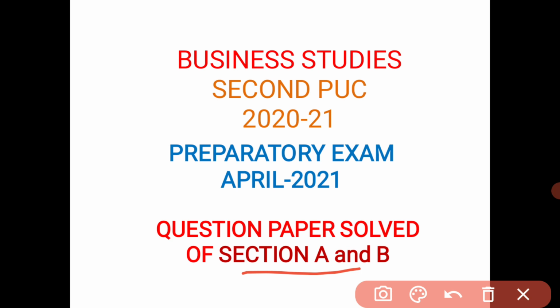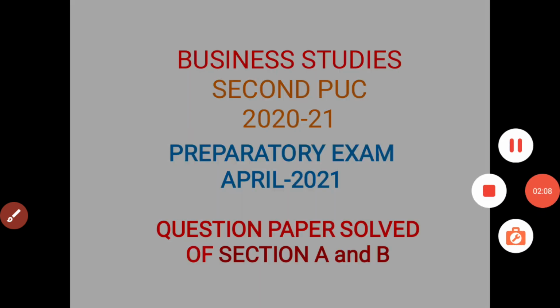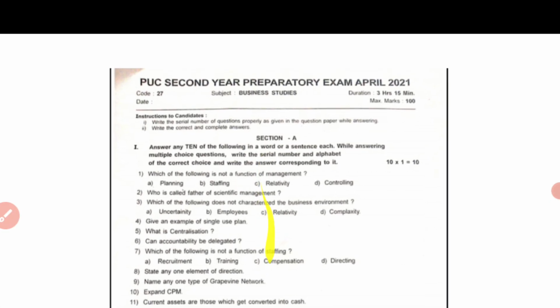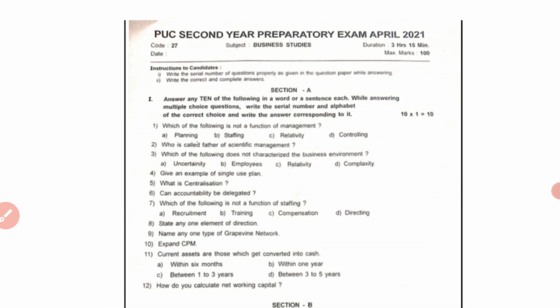Which type of questions they have asked in this preparatory exam April 2021, and how the answers are to be written to get the full marks for 1 mark questions and 2 marks questions. Let us see the question paper of Business Studies. This is the question paper of your preparatory examination April 2021.